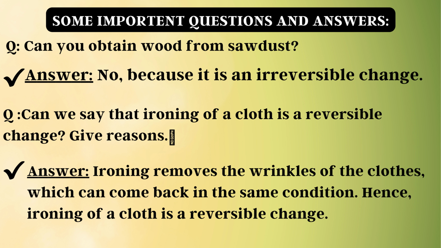Can we say that ironing of a cloth is a reversible change? Give reason. Ironing removes the wrinkles of the clothes, which can come back to the same condition. Hence, ironing of a cloth is a reversible change.